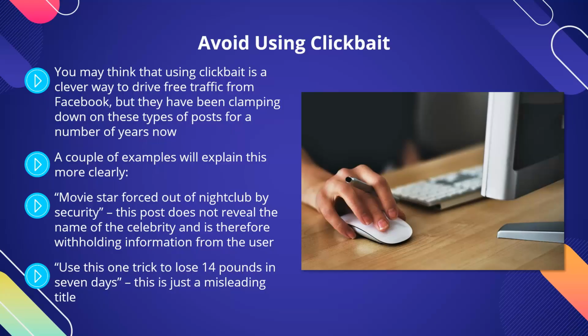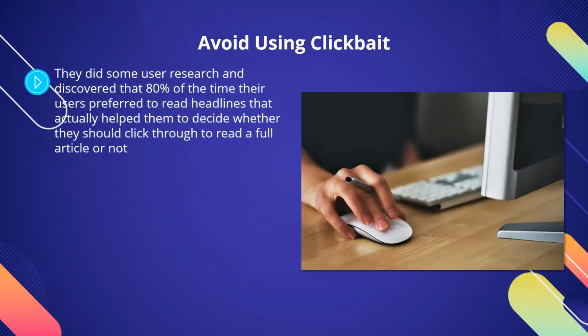As a result of this, they would appear higher in user news feeds to get even more clicks. But Facebook started to notice that the quality of the content that users clicked through to was poor quality. They did some user research and discovered that 80% of the time their users preferred to read headlines that actually helped them to decide whether they should click through to read a full article or not. Facebook then started measuring the time that users spent on the external page before they would go back to Facebook.